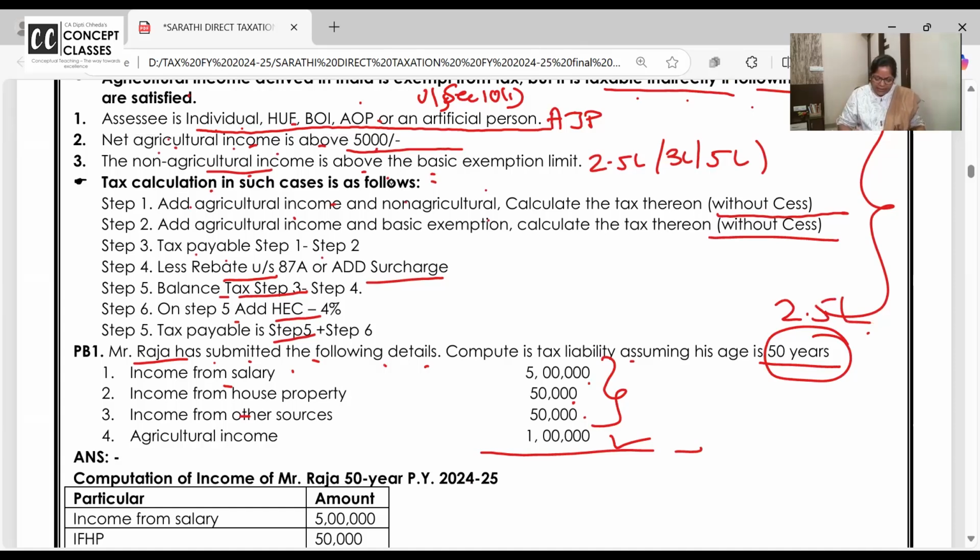Can we compute the income and tax? You know, they'll just say compute the tax. Oh, he got agricultural income. I should apply step method. है ना? ऐसे पता चलेगा. आ जाओ, साथ में करते हैं.